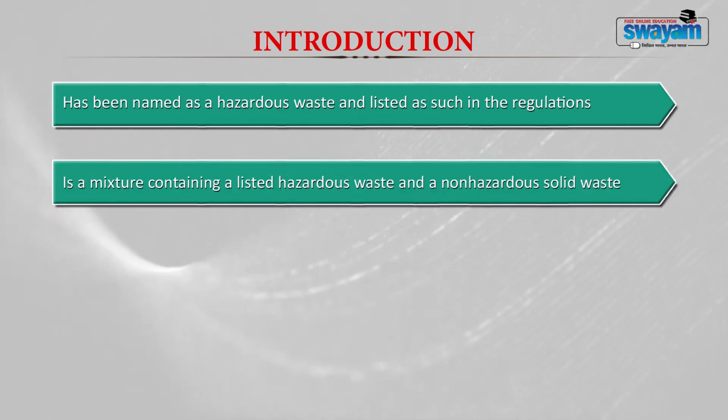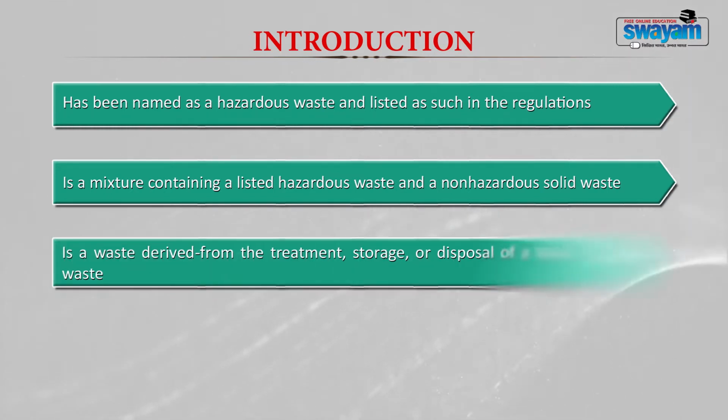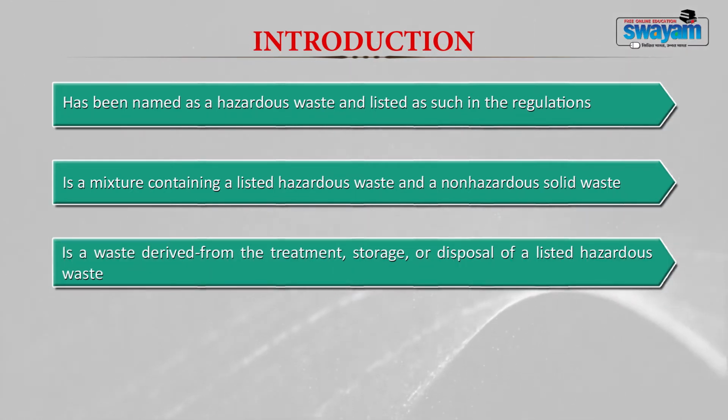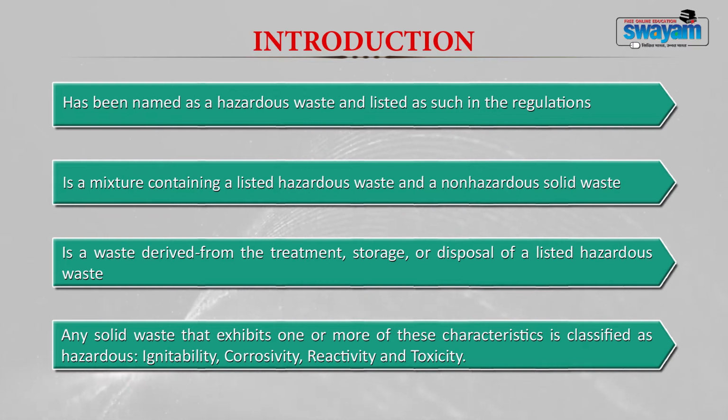Three, it is a mixture containing a listed hazardous waste and a non-hazardous solid waste. Or it is a waste derived from the treatment, storage or disposal of a listed hazardous waste. Any solid waste that exhibits one or more of the characteristics I mentioned earlier, ignitability, corrosivity, reactivity and toxicity, is called hazardous waste.